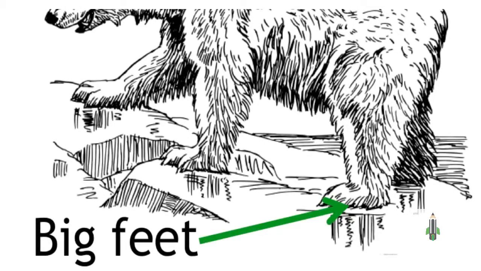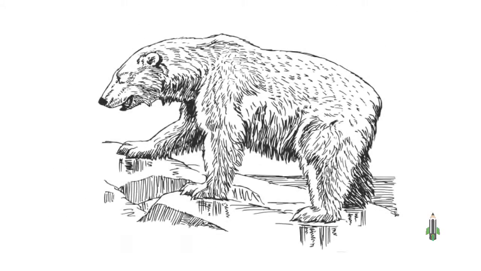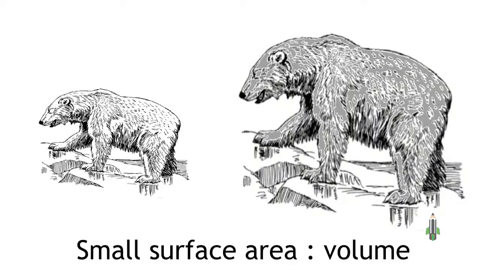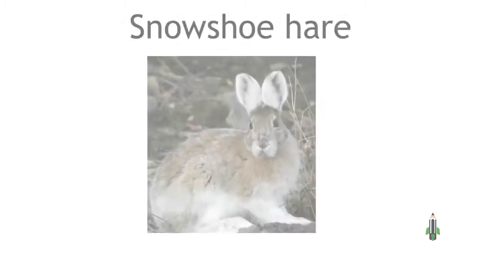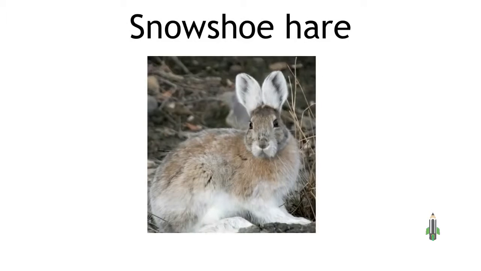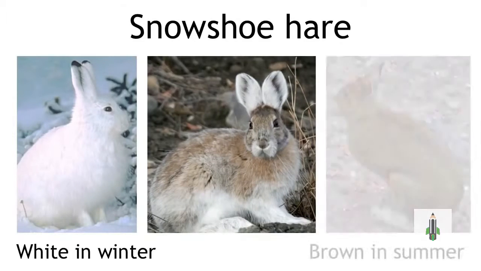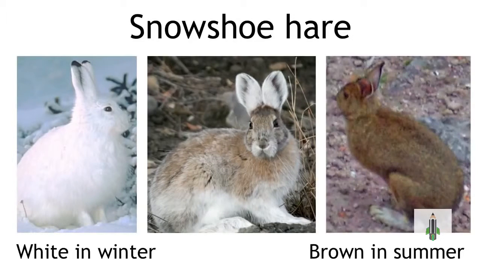They have big feet to spread their weight on the ice and to increase grip. And they also have a small surface area to volume ratio to minimize heat loss. Another interesting example of an adaptation is the fur of the snowshoe hare, whose fur changes color. It is white in the winter to hide in snow and brown in the summer to camouflage in grass.